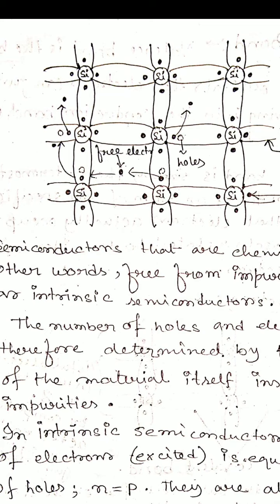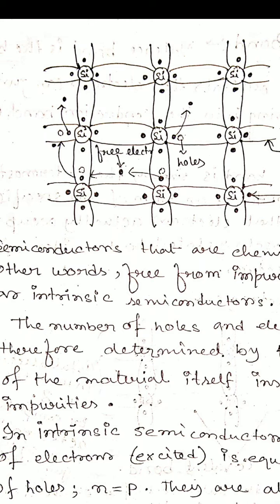As we already know, if from one ion an electron is removed, that ion is converted to a positive ion, and where electrons are added, it is converted to a negative ion. So whenever an electron moves from its place, a hole is created, and these holes have positive charge. And whenever electrons break the covalent bond and move freely inside the lattice, they are called free electrons.